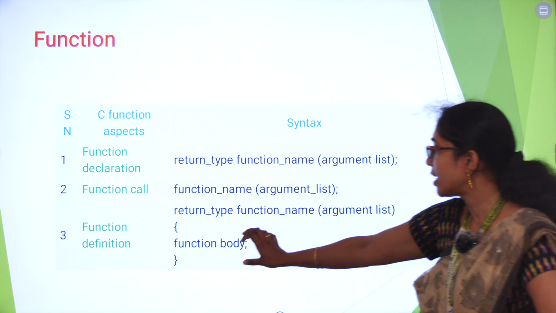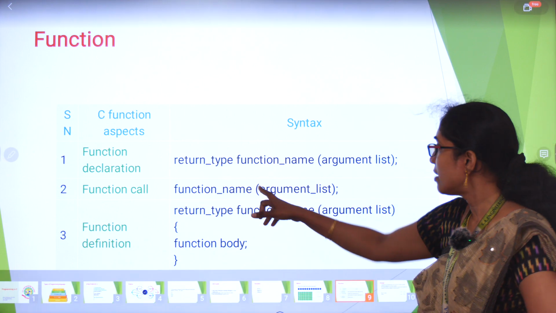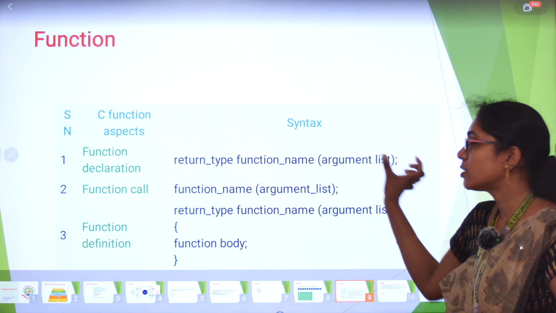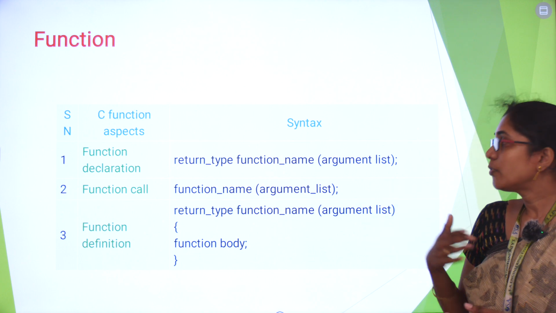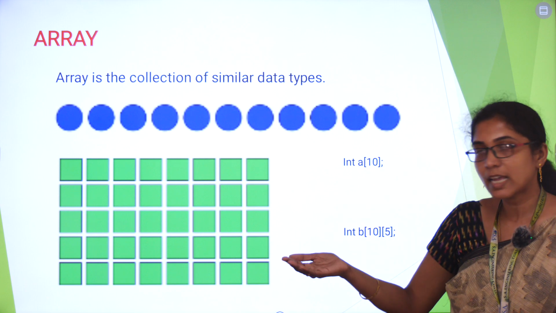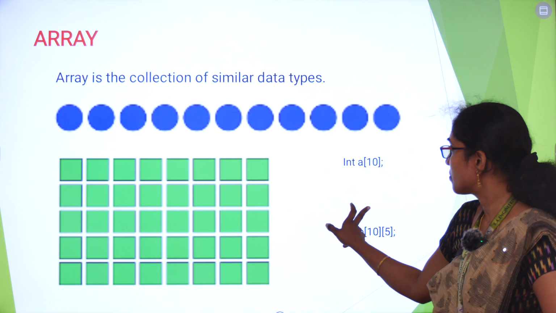In the definition part, I have to write the code. Whenever it is necessary, I will call the function. If you want to pass the input, you have to specify it within an argument list. If you want to return the answer, you have to specify the return type. If you are going to return an integer type, you have to specify it as int.